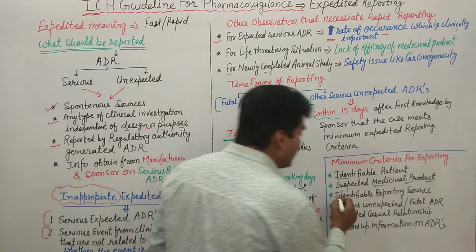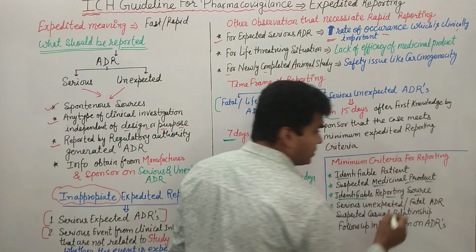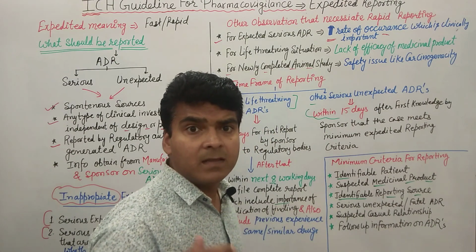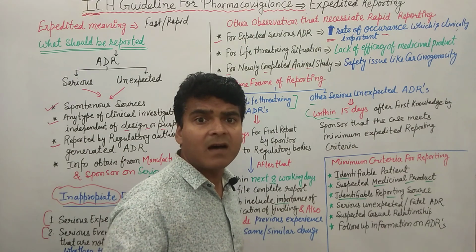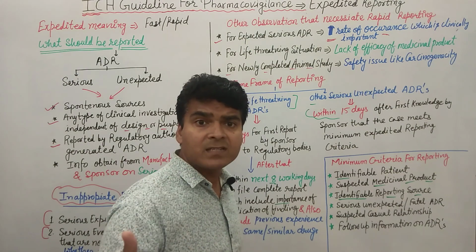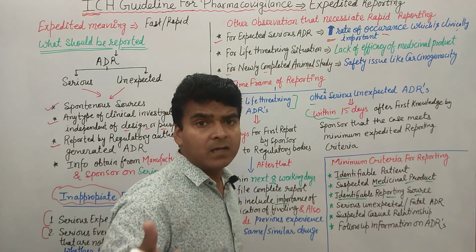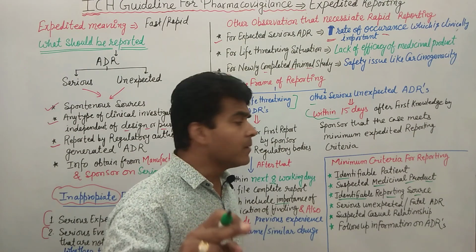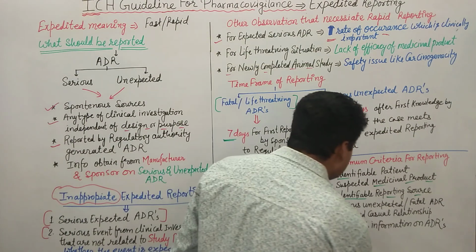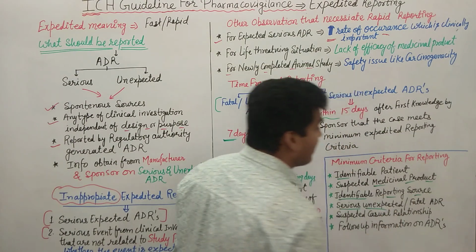Then an identifiable reporting source. So who is reporting? The pharmacist is reporting, the doctor is reporting, nursing staff, medical staff, and a sponsor, manufacturer, or a regulatory body. Who is reporting the adverse event? So we have to identify the reporting source. Then serious unexpected fatal ADR.